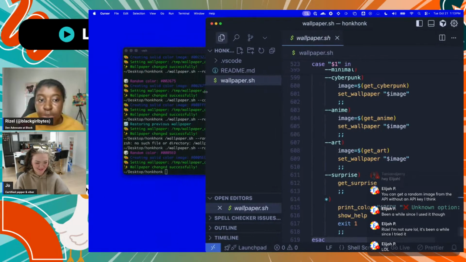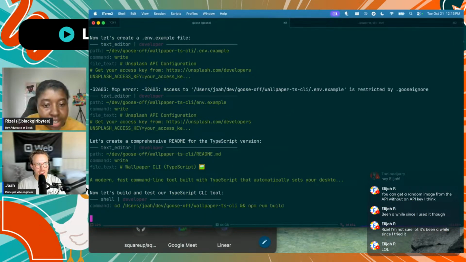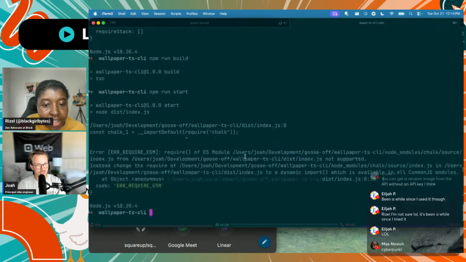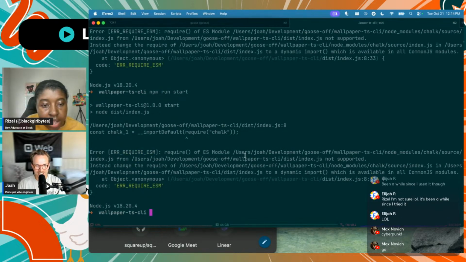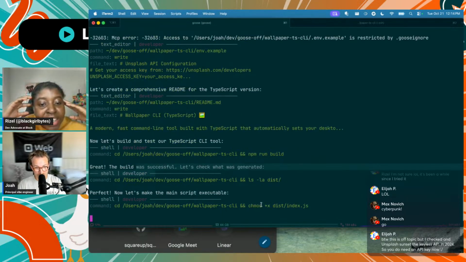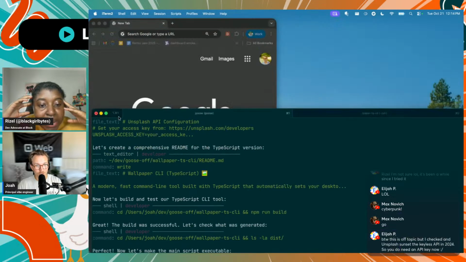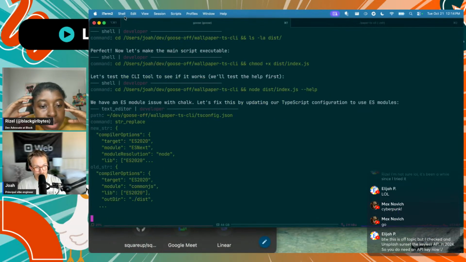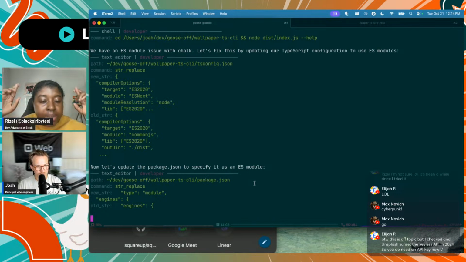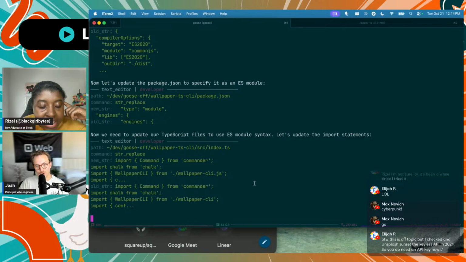Let's see what Joe is at. I'm struggling. Hello there. I have a TypeScript CLI in theory, but whenever I try to run it, it's not working. The building ESM module. Okay, here we go. It's making an executable script, so maybe it'll work. It'll be just in time. Oh wait, oh no. Issue with chalk, updating the config, specifying it as an ES module. I don't know. This doesn't look hopeful for me.